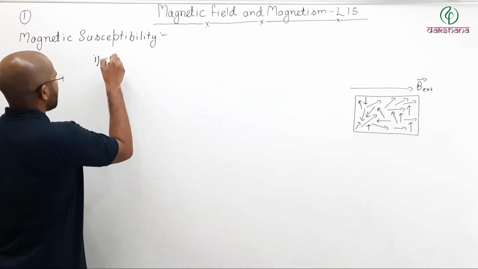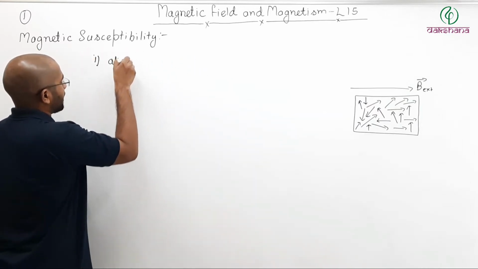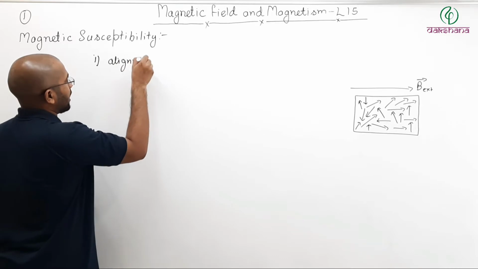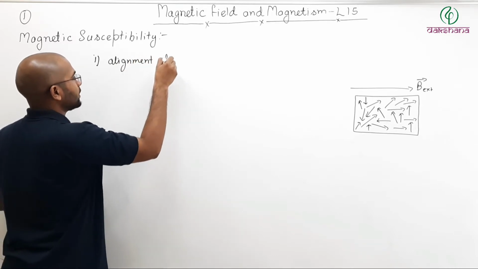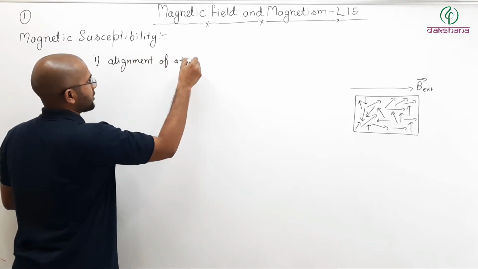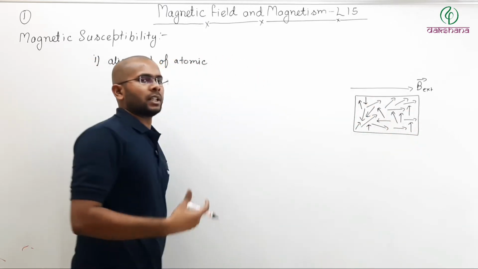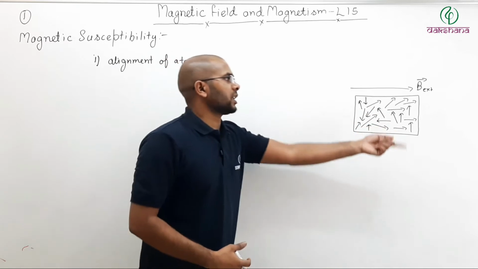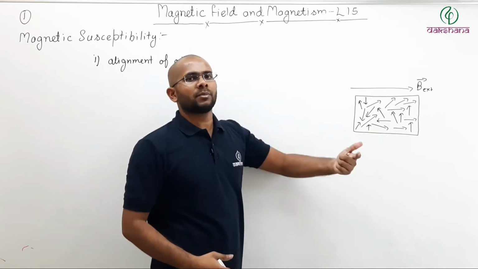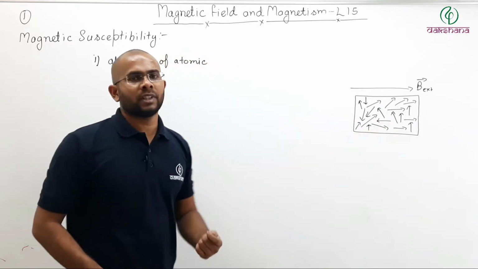So here we can say alignment of atomic dipoles, because these atomic dipoles initially were not aligned, because of the B external they are aligned, and the higher the B external, higher will be the degree of alignment.